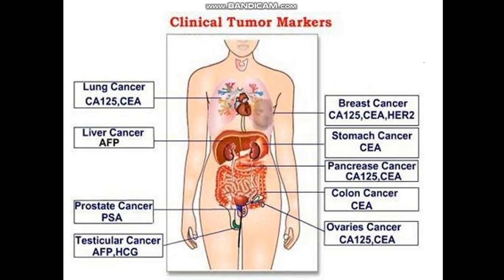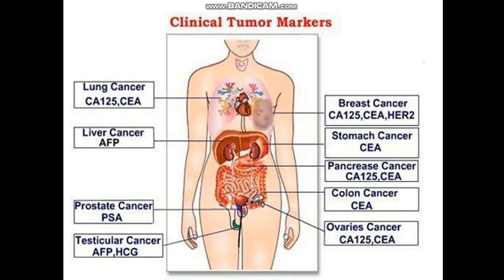Clinically important tumor markers: for lung cancer, CA125 and CEA; for liver cancer, alpha fetoprotein; for prostate cancer, PSA; for testicular cancer, alpha fetoprotein and beta HCG; for breast cancer, CA125, CEA carcinoembryonic antigen and HER2.